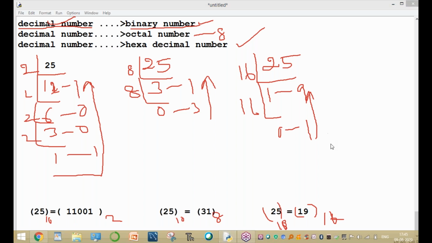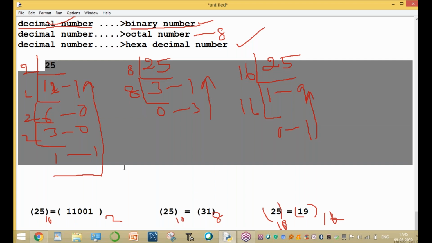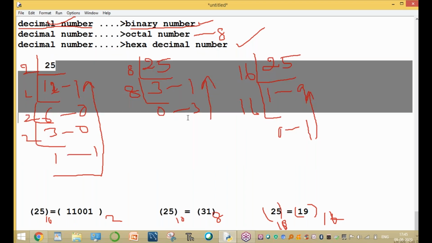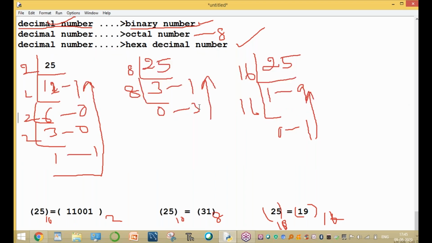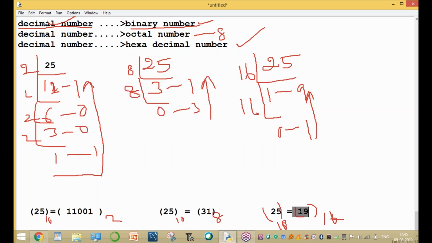Conversions are very important. I will explain it with an example using a program. Now here 25 is a decimal number. This number is converting into binary, and this number is converting into octal. So this is the final result: 19 of 16, 31 of 8, 11001 of 2. I'll show you with the example.